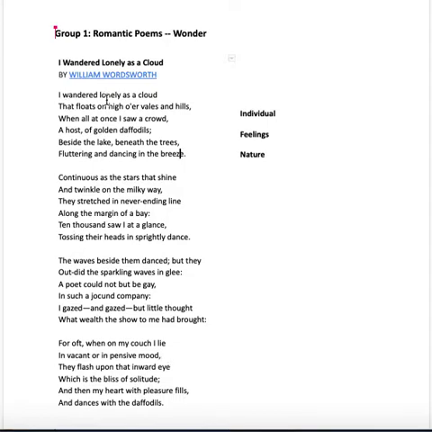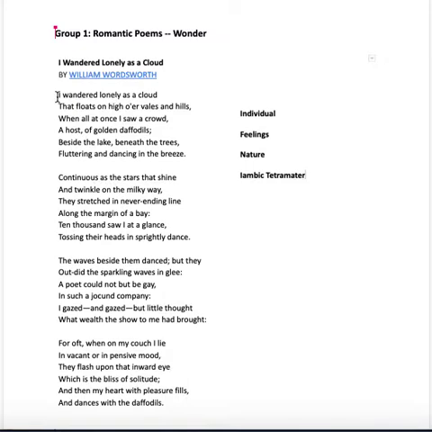I wandered lonely as a cloud that floats on high o'er vales and hills. Da da da da da da da da da da da da da da da. And there are four beats in every line, so we can call that tetrameter. And because the beats are the second syllable, the second half of every beat is emphasized, it's iambic. So the meter here is iambic tetrameter.